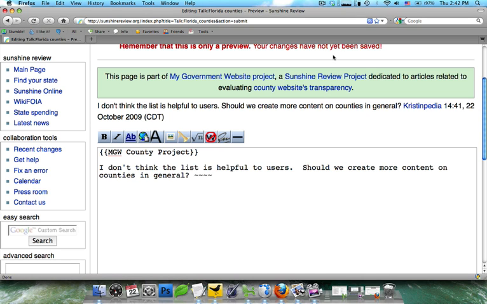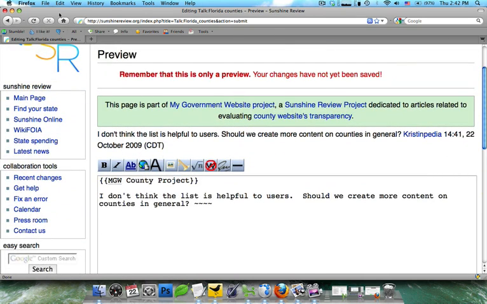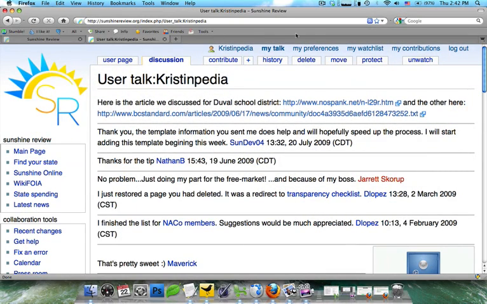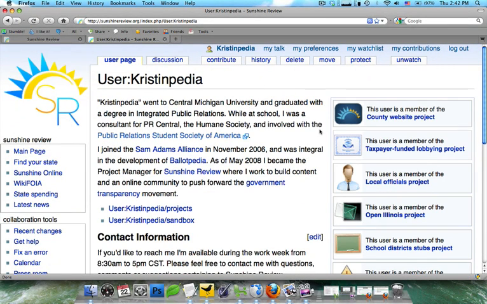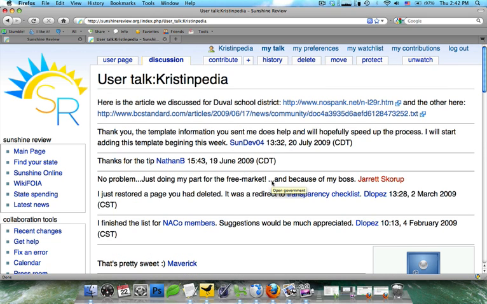Now, we had talked about how there was another type of user talk page, and that is your talk page. You're going to see here, I'm going to click on my username, and you can see this is where I've introduced myself, talked a little bit about myself. Now, if people wanted to talk to me, they would leave a note on my discussion page. And you can see that a number of people have.